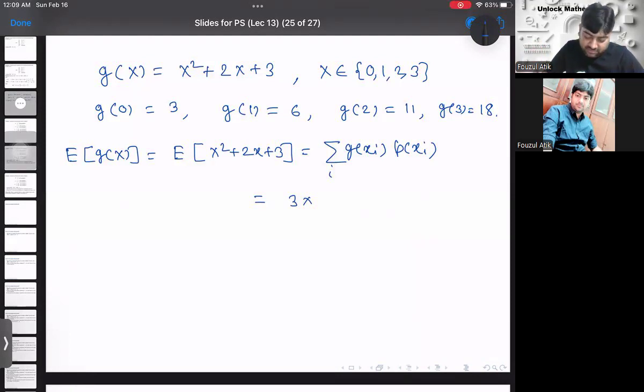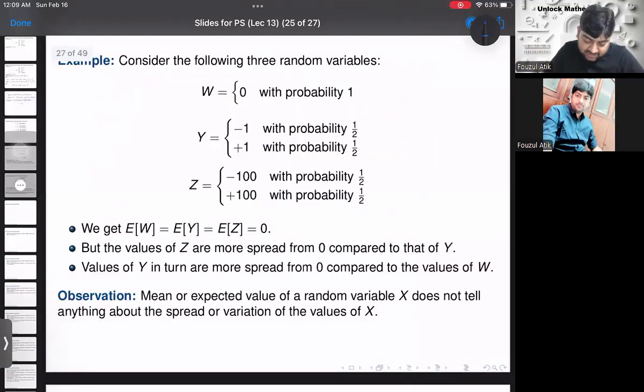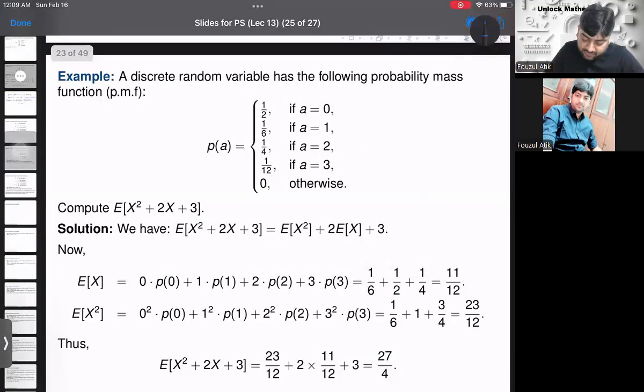The probabilities were given this way: p of 0 is 1 by 2, p of 1 is 1 by 6, p of 2 is 1 by 4, and p of 3 is 1 by 12.